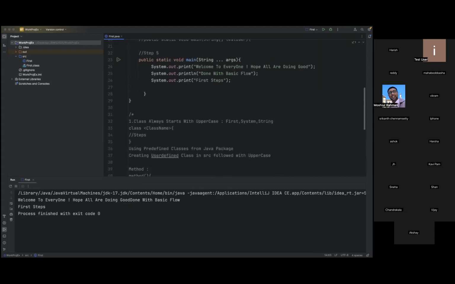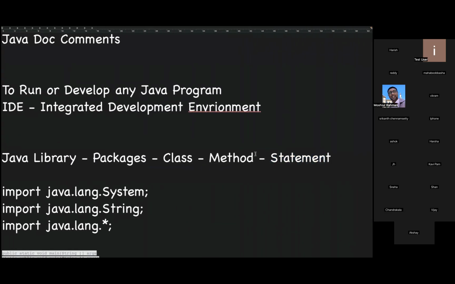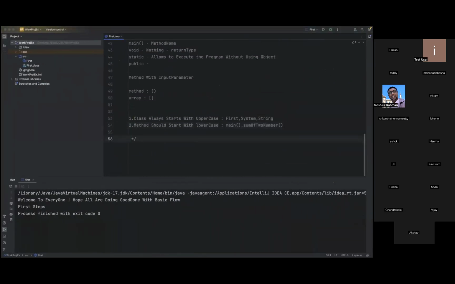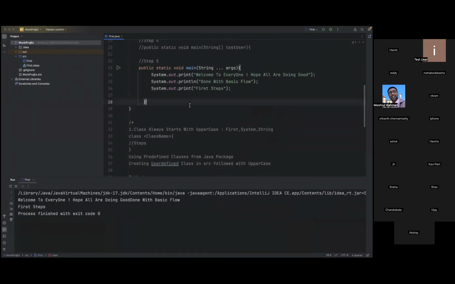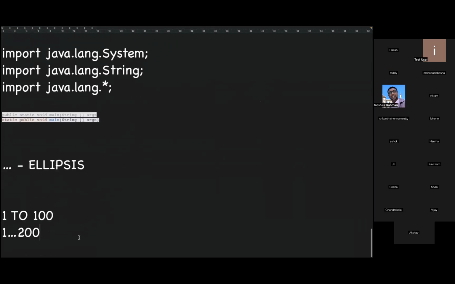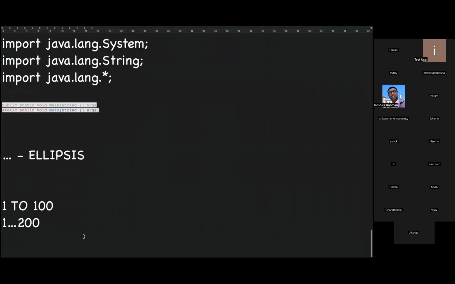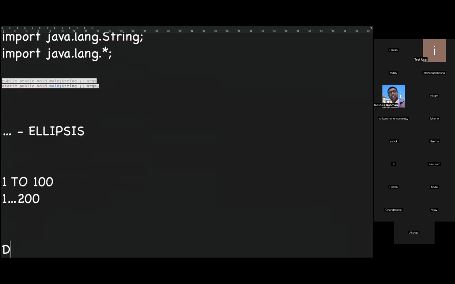Okay, so now let us discuss. These are the steps basically. Now we are displaying the details here, only the content. Now, what if I want to store something and want to display the value? The requirement here is we just mentioned some statements. What if I want to display some value? So, display value.